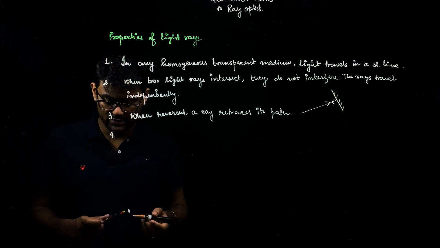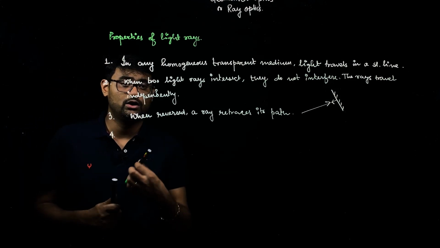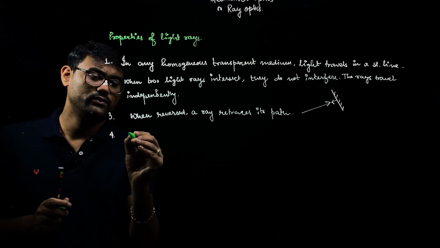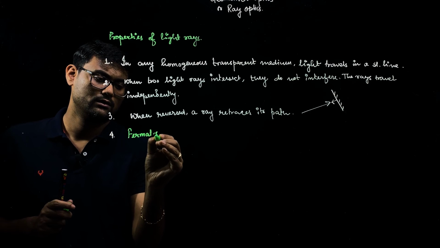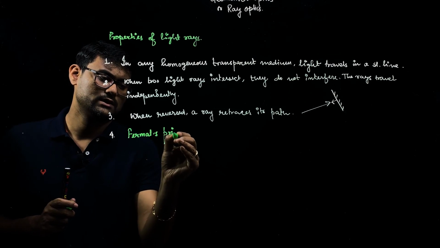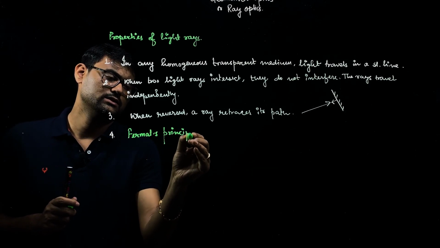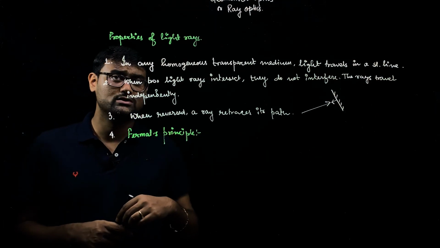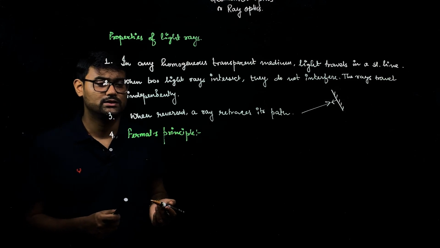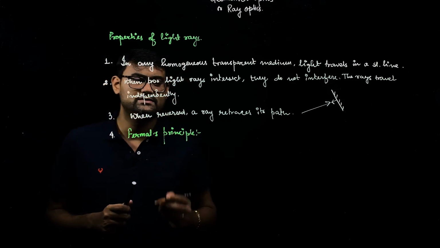And the fourth property, which is very important, is also known as Fermat's principle. All the laws of reflection and refraction can also be explained by this principle.